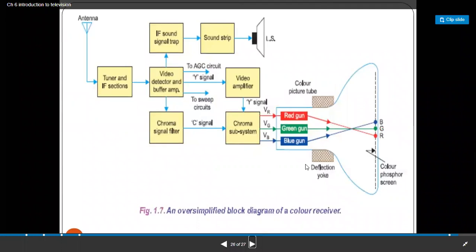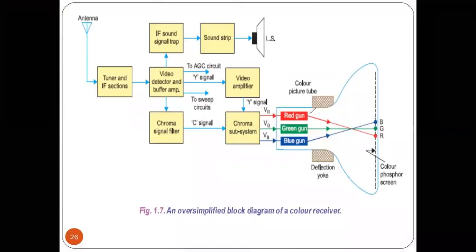Then here is the overall block diagram of this color television system. So here we have the three guns: red gun, green gun, and blue gun. That is the red gun which is falling on this red dot, because this part is nothing but the picture screen.